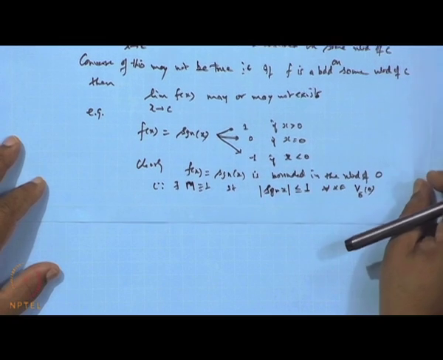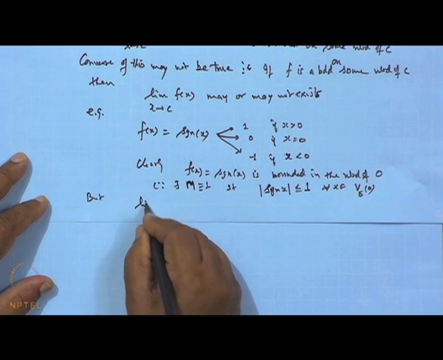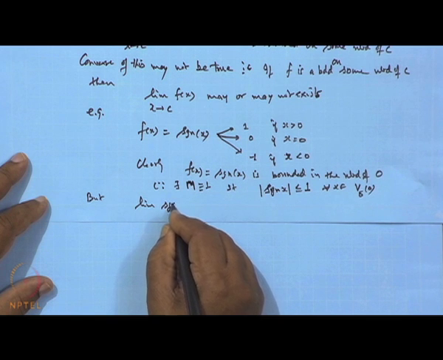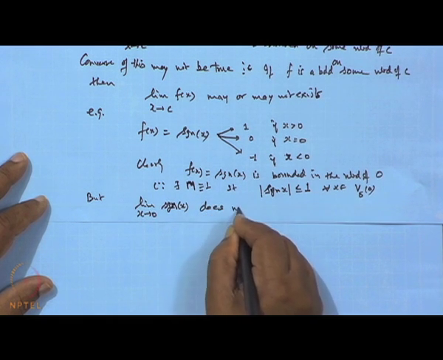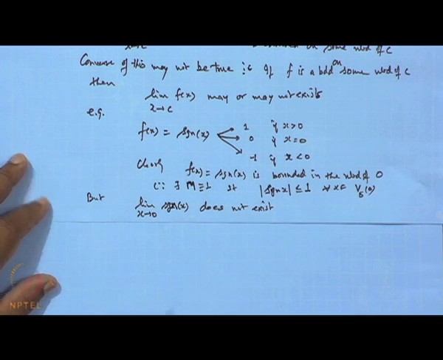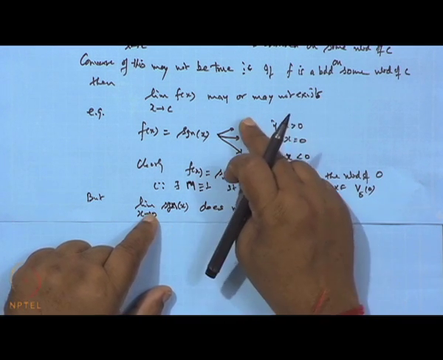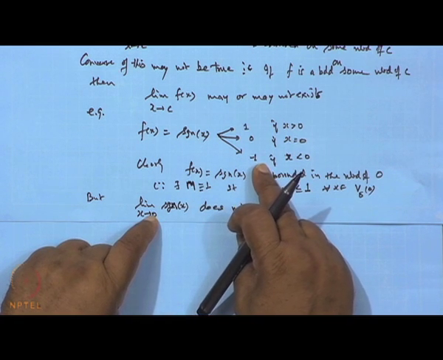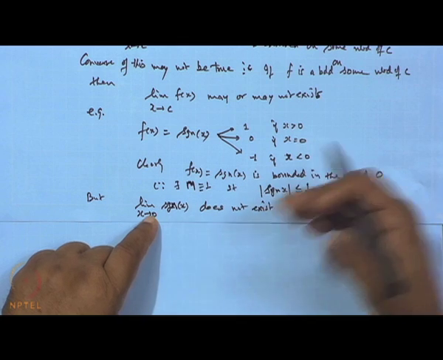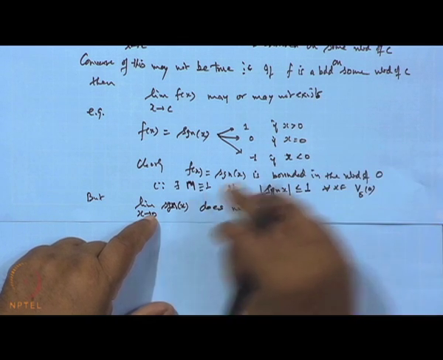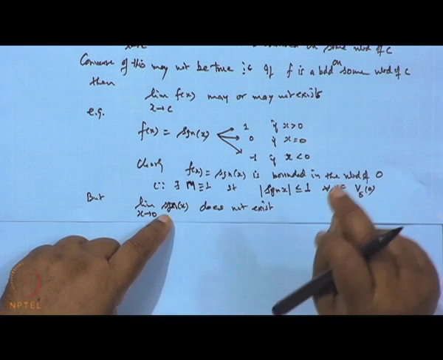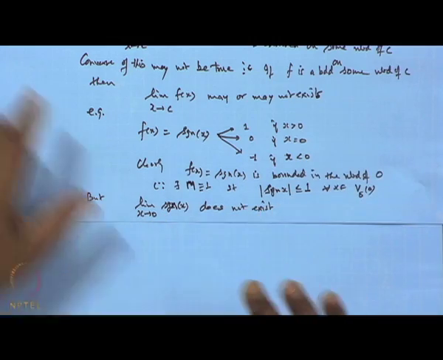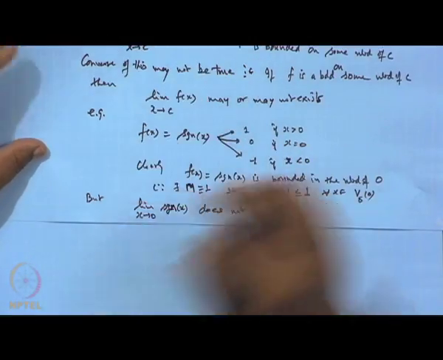But as we have seen, the limit of this function signum of x when x tends to 0 does not exist, because when x tends to 0 from the positive side the value will come out to be 1, and from the negative side the value will come out to be minus 1. So, the limit is not unique, or we cannot identify a delta such that the difference between f x and the number, say 0, is less than a small value epsilon. So, it does not exist. So, the converse of this is not true.